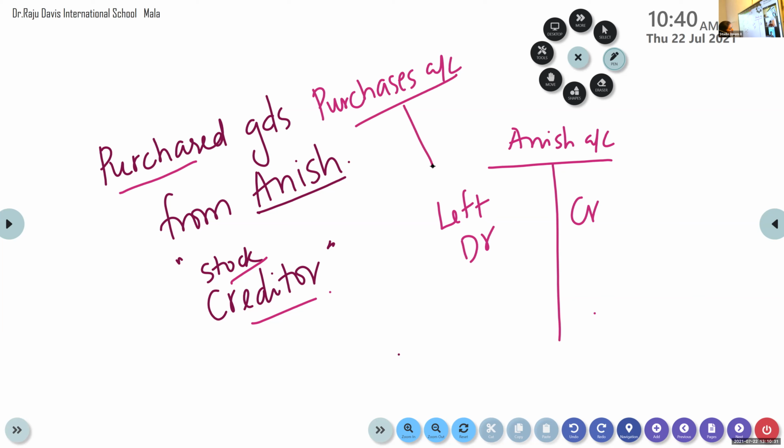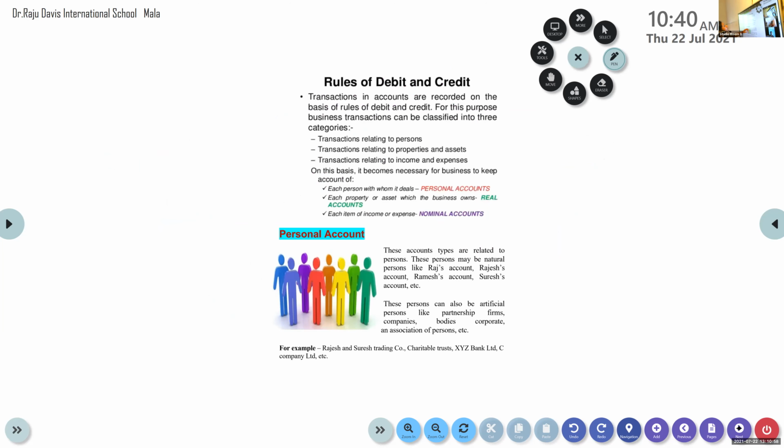When you are buying or selling stock for cash or credit, we will bring it under the heading of the purchases account. Anyway, again we want to write a purchase account. Where will I write the amount now? Whether it is on the left side or the right side. Where to write? So let us see what the rules are now. Rules of debit and credit.